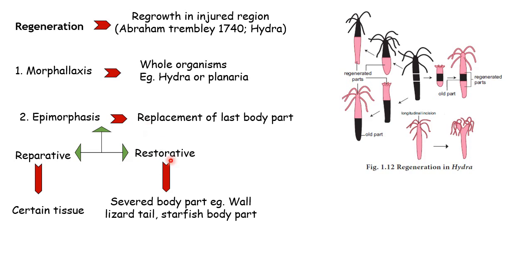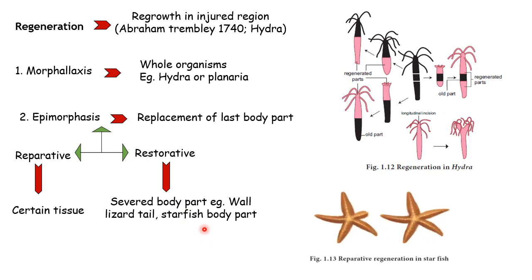For example, you must have seen at home that a wall lizard most of the time loses its tail, and after some time it starts developing its tail again. So that is how a severed body part can be restored. And a starfish also, if it loses any of its parts, can regrow. So here you can see it, right? This is what we call regeneration. Now we know what is regeneration: regrowth in an injured region. Again, it is of different types. We have seen that in detail.